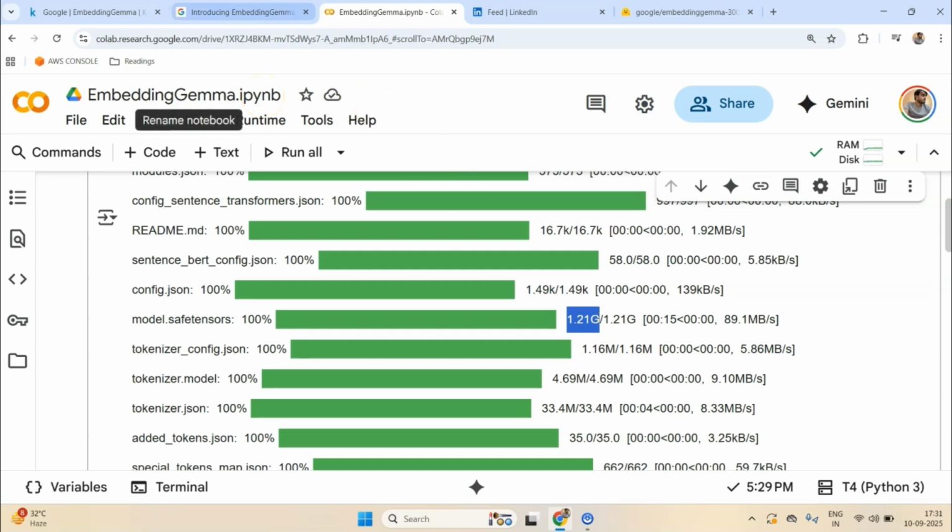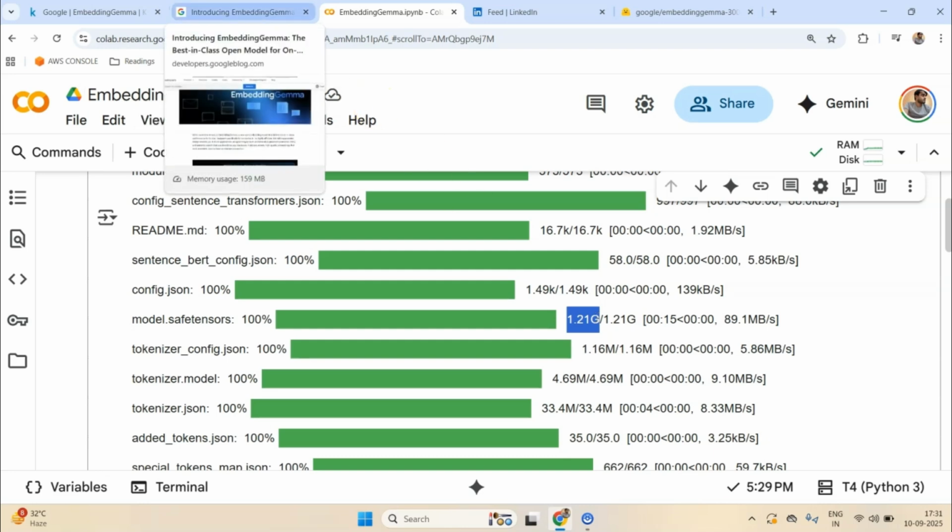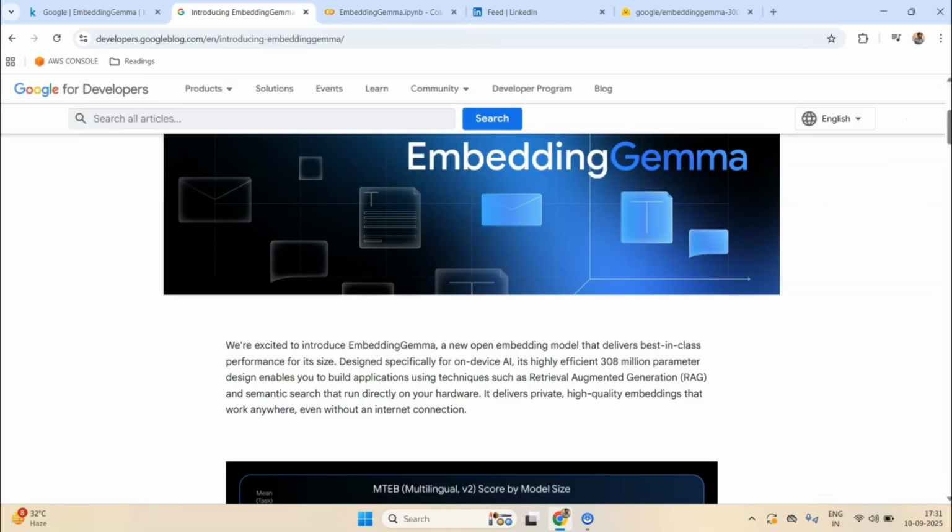Google has released this model in conjunction with another model called Gemma 3N, which is also a mobile first model, but that is an LLM. So let's go to the article.